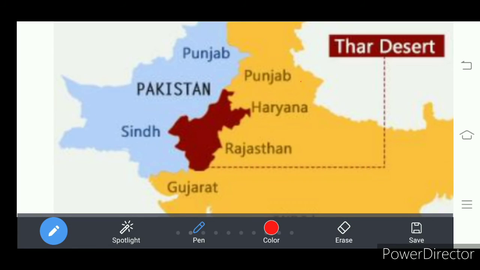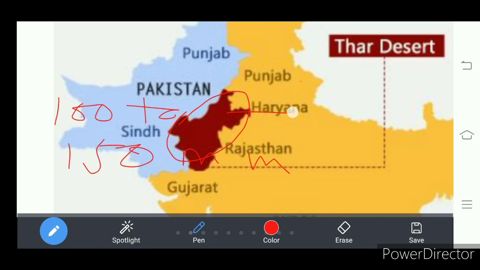Per year, 100 to 150 millimeters of rainfall takes place. This desert consists of sand dunes, and it occupies much of the western part of Rajasthan.